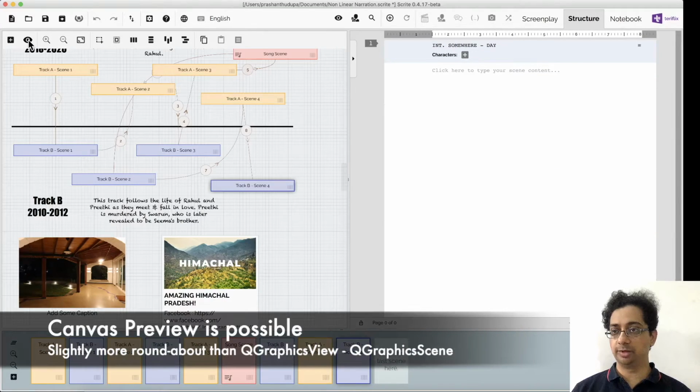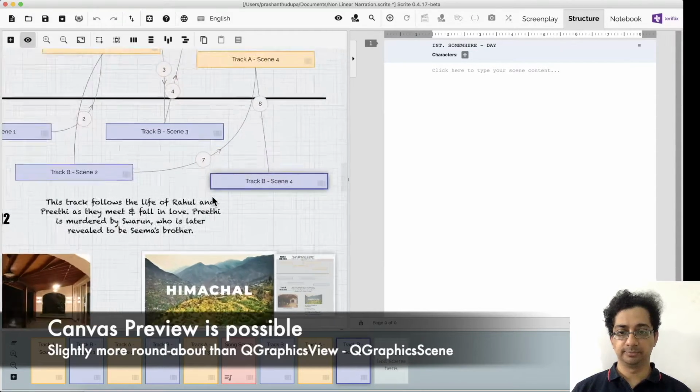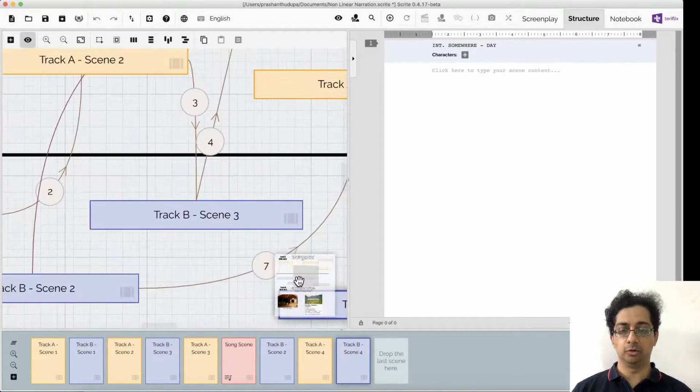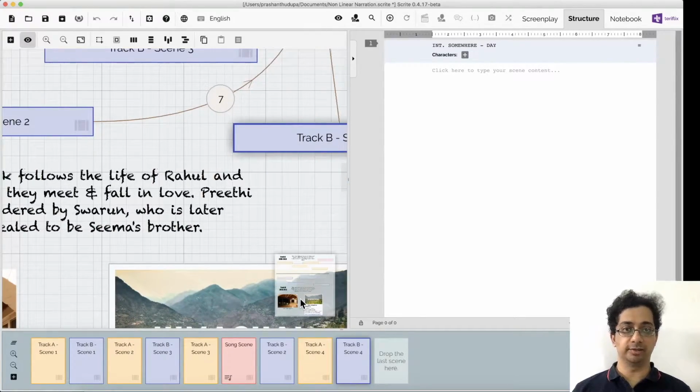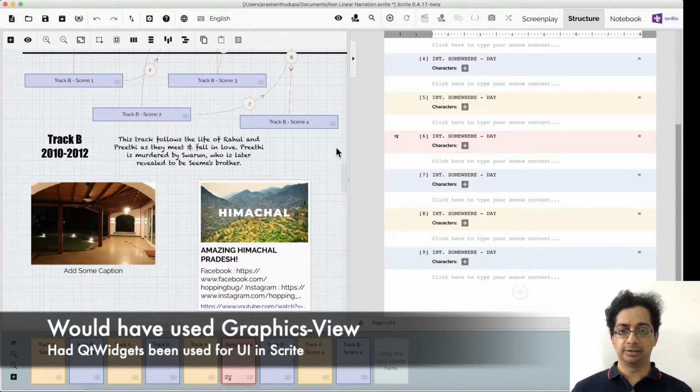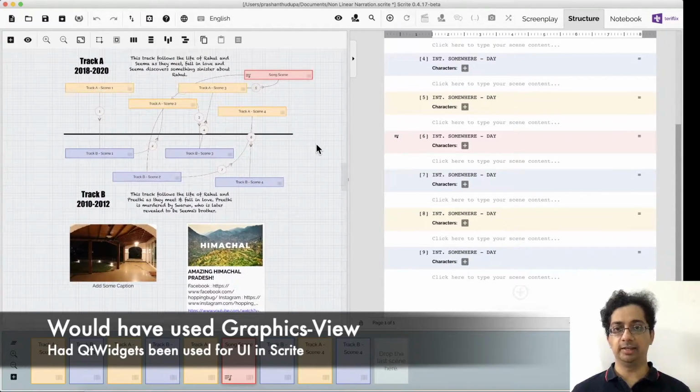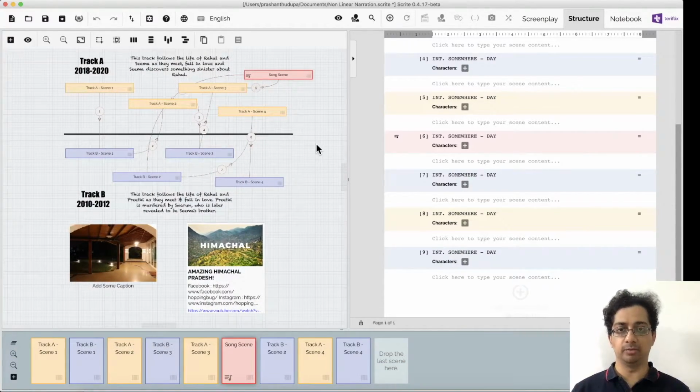So when I click on this preview icon here, what I see is a preview panel, which allows me to get a preview of the entire structure, and it allows me to navigate through the structure as well. I have the structure canvas looking very rich, and it's conveying a lot of information about my screenplay.